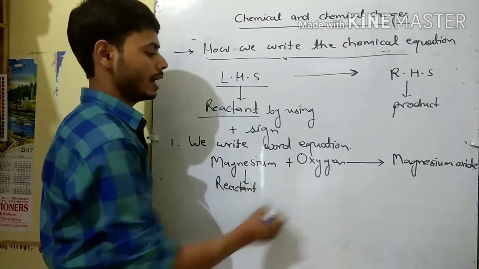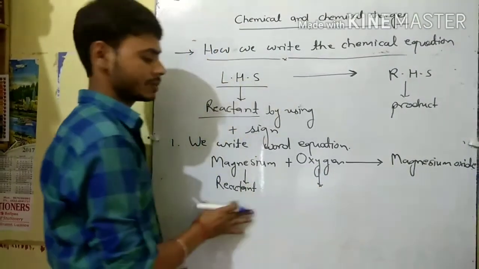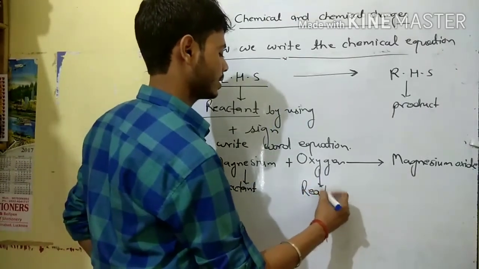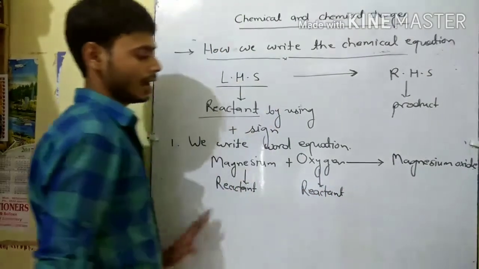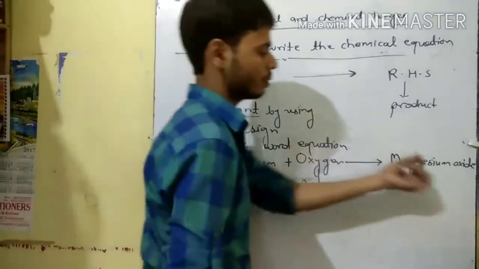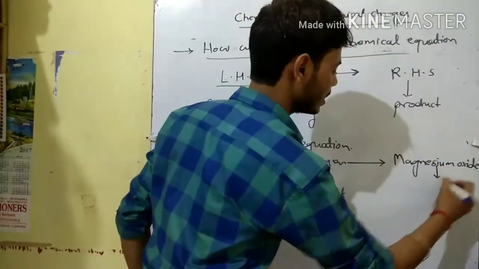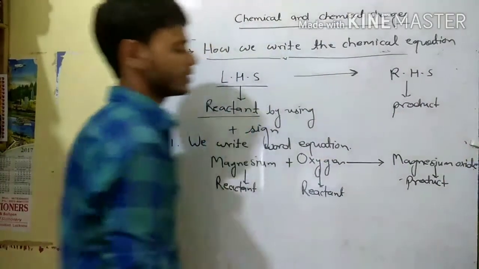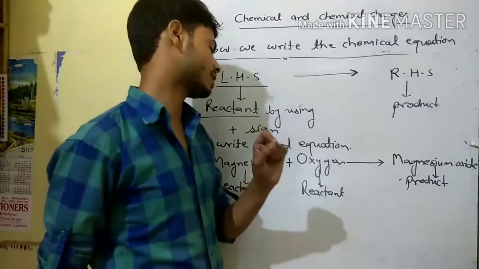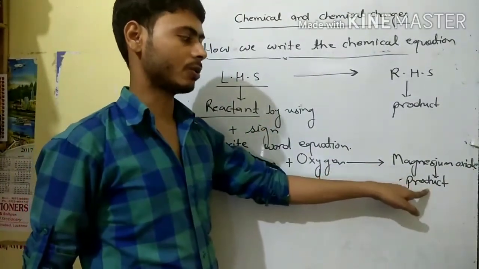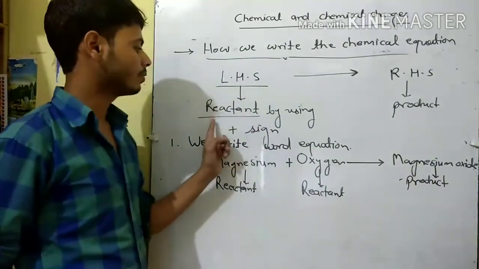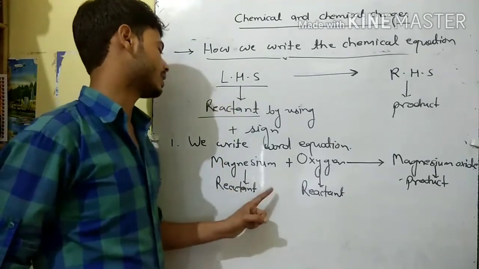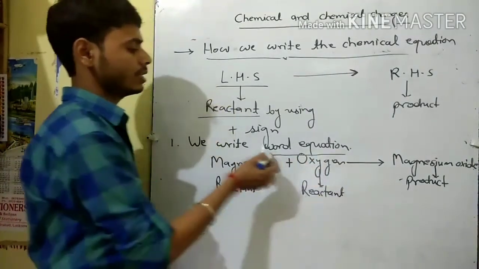Oxygen is also a reactant because it participates in the chemical reaction. And after that what do we achieve? Magnesium oxide. It is the product which we get after the chemical reaction. The arrowhead represents the product, and the plus sign is used for writing the reactants. This format is known as the word equation.